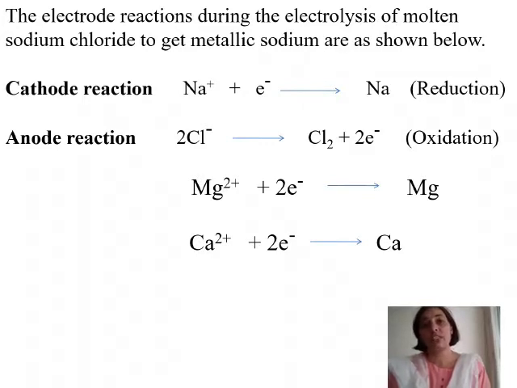Now what happens once the ions reach these electrodes? So at the cathode, sodium ions are going. So this is sodium here.